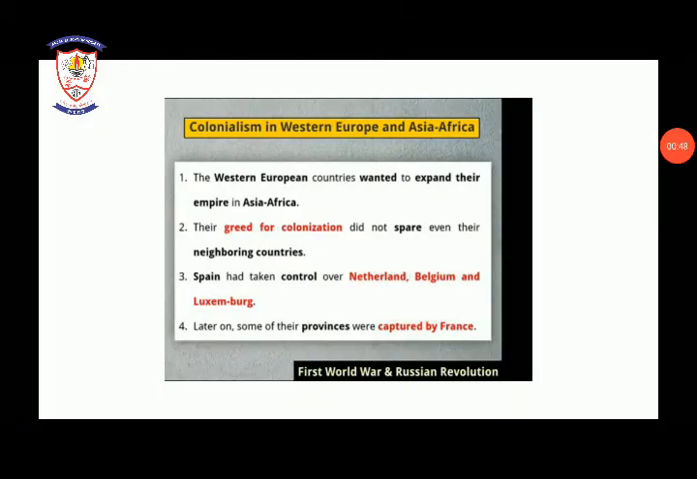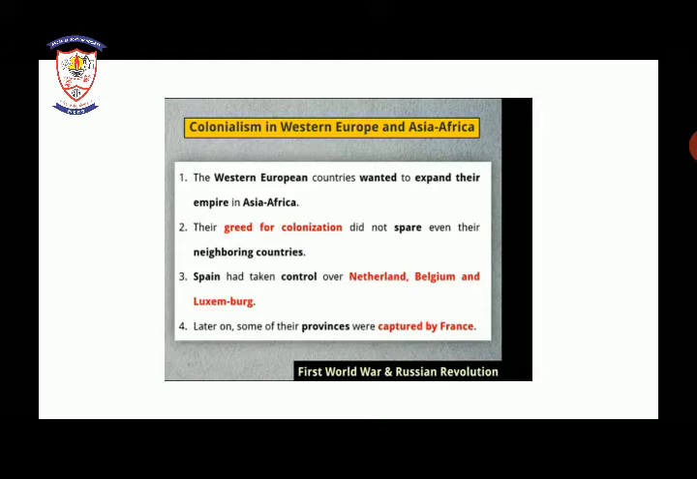The Western European countries wanted to expand their empire in Asia and Africa. Their greed for colonization did not spare even their neighboring countries. Yes, their desire was so increasing that they could not even leave the neighboring countries. They wanted to also acquire colonies in their neighboring countries.